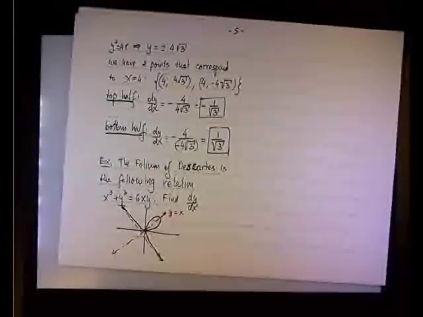So he challenged Fermat and said, you know what? I cannot find the tangent to this curve. Can you find the tangent to this curve? And of course, Fermat, who already played with calculus, came up with it very quickly. Why? Because Fermat knew how to do implicit differentiation. Remember, this is at the time when calculus was not really established yet. All the rules and all the good stuff were not available as they are to us now.